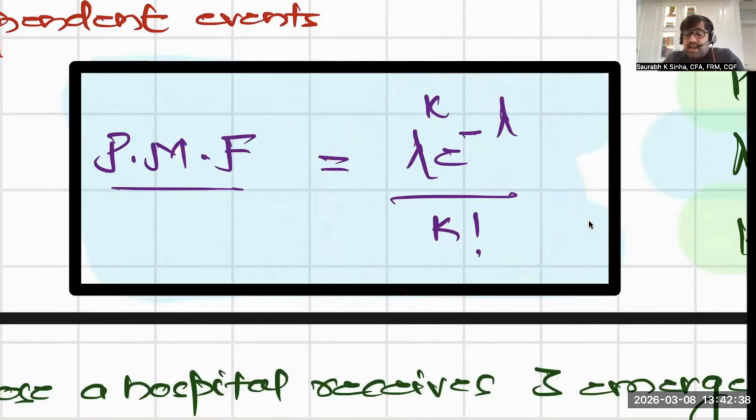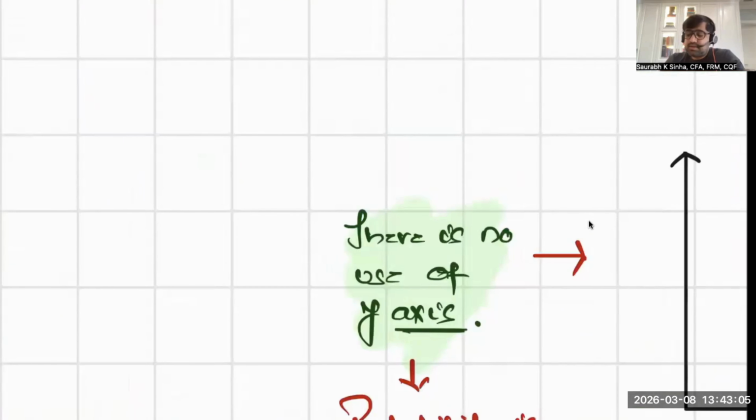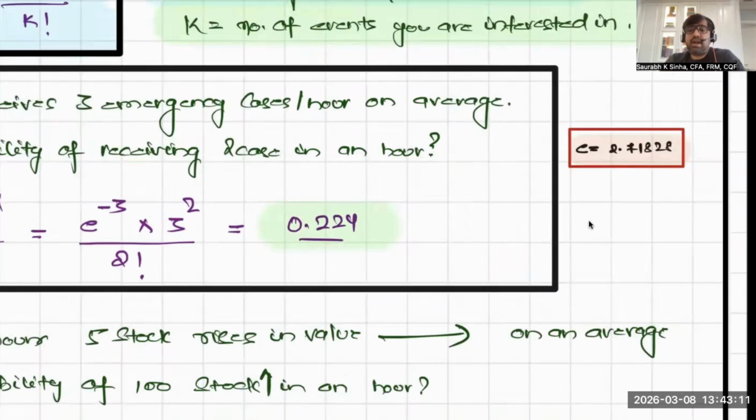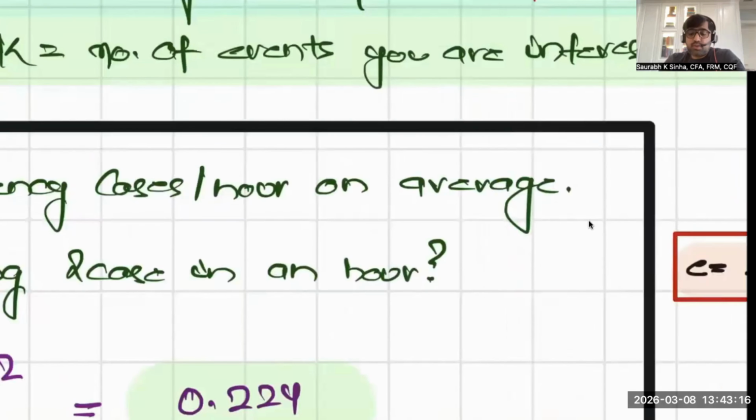What is that? Lambda raised to the power k. What is lambda? Lambda is the average value in an interval. K is the number of events you are interested in. Are you interested in 2 events? 5 events? 6 events in an interval? E is the Euler constant, whose value is 2.71828.